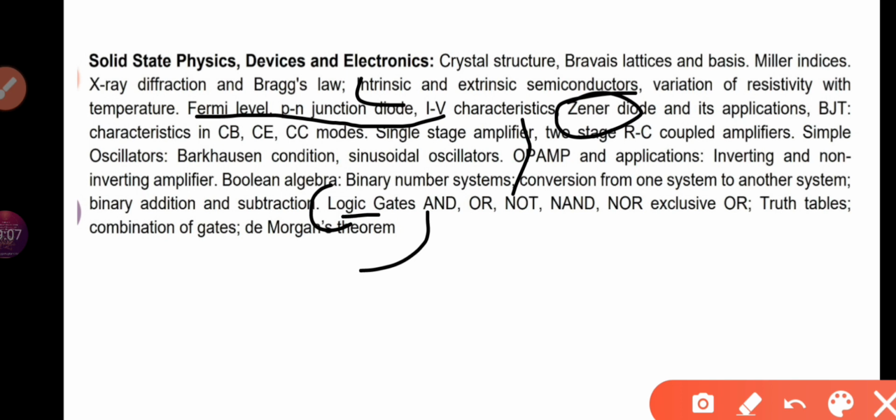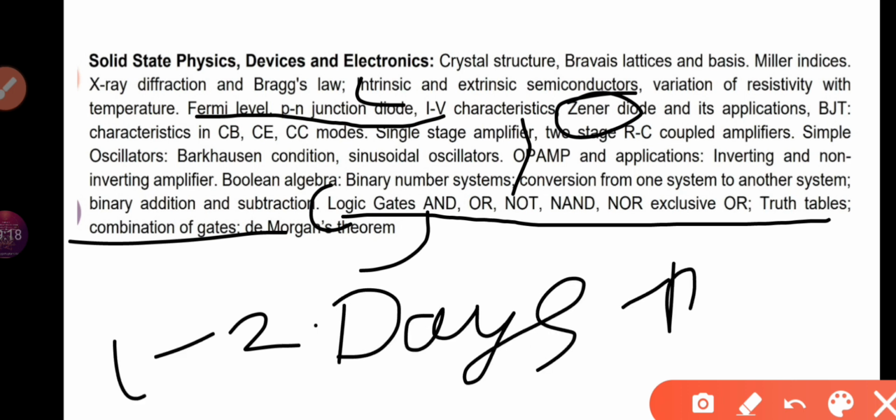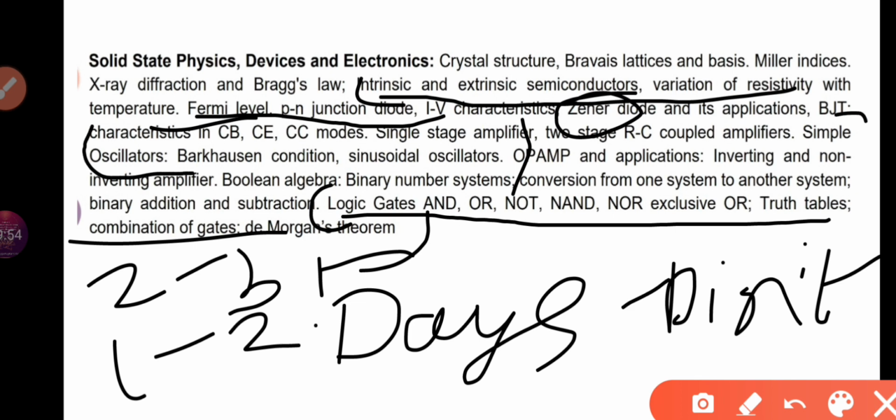So these things of electronics you can do in 1 to 2 days. The digital electronics, it is very easy. I will be teaching you in the next few days about logic gates and OR, NAND, so you can cover it from my videos. And if you have already covered, then it's good. Intrinsic, extrinsic semiconductors are a very easy topic. Fermi level, there are 2 to 3 formulas with which all electronics can be covered. I'm not talking about these big topics because you don't have